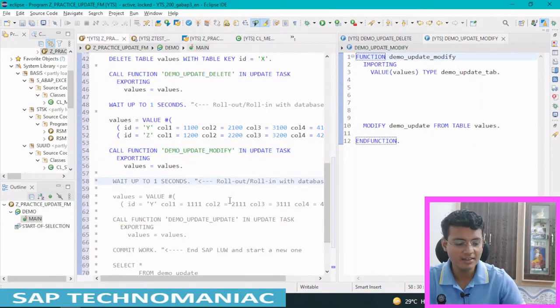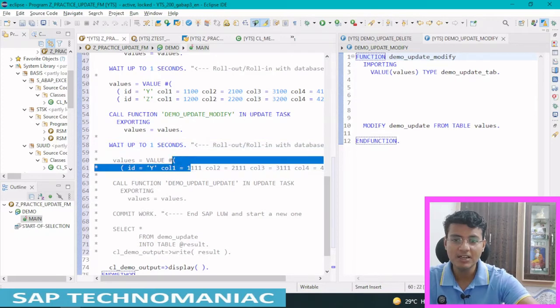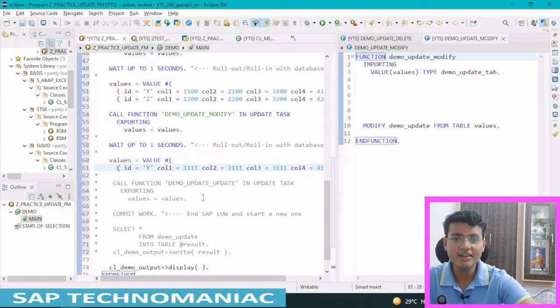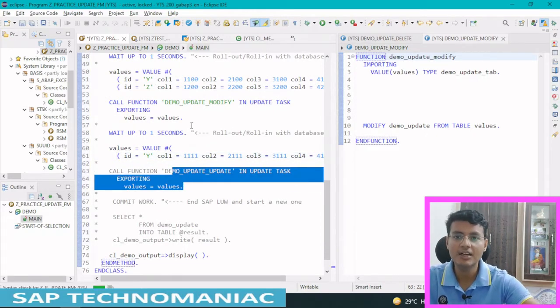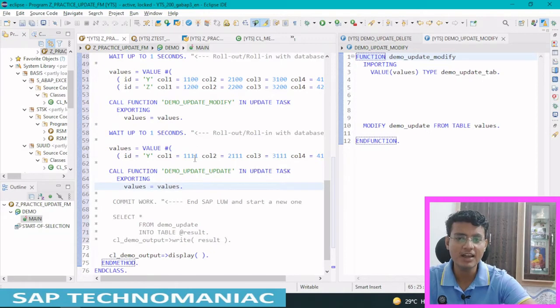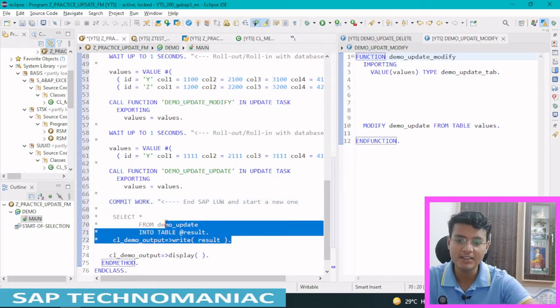We are again doing the implicit commit here using the wait statement. Again I updated the entry Y and I am updating this entry in the database. At last I am doing the commit work and displaying the result in the final output.